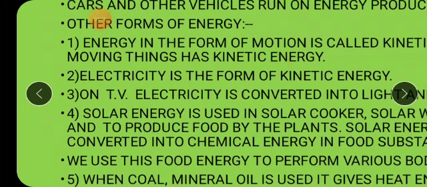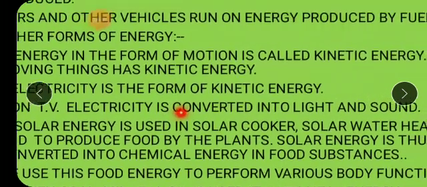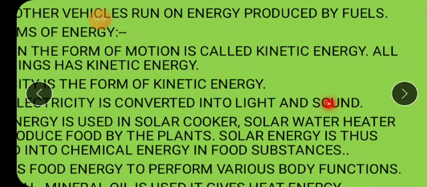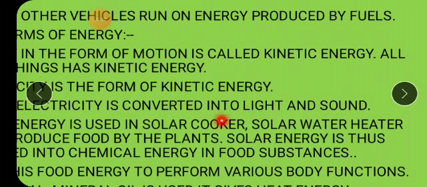Then when you switch on your TV, the electric energy gets converted into light and sound energy. You can see the picture, so that is the light energy. You can hear the sound also, and that is the sound energy. So these are other types of energy, light and sound energy.